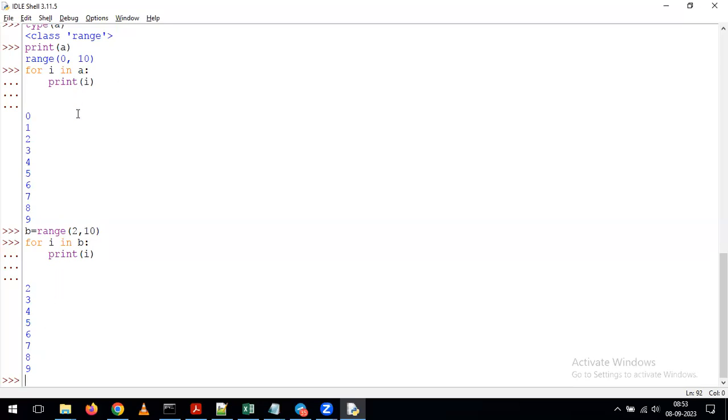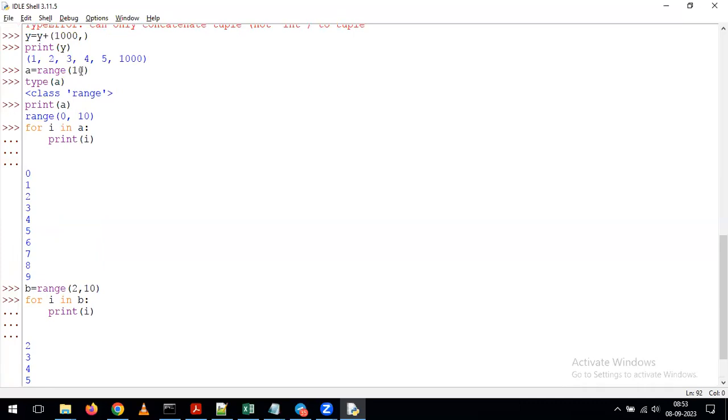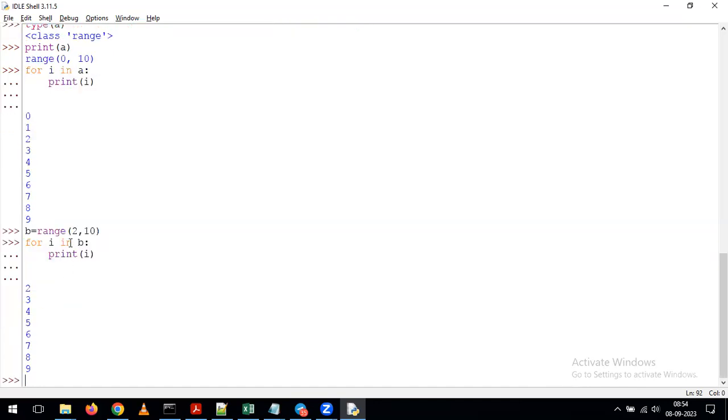First example, we gave a single value. It is considered as the end value. By default, it will take the starting value as 0 and the increment value as 1. But coming to this example, we gave 2 values on top of the range. The first value is considered the starting value, the second value is taken as the ending value. But here we haven't given any increment value. For that reason, by default, it will take the increment value as 1. With that, it gives the values 2 to 9 in sequence.